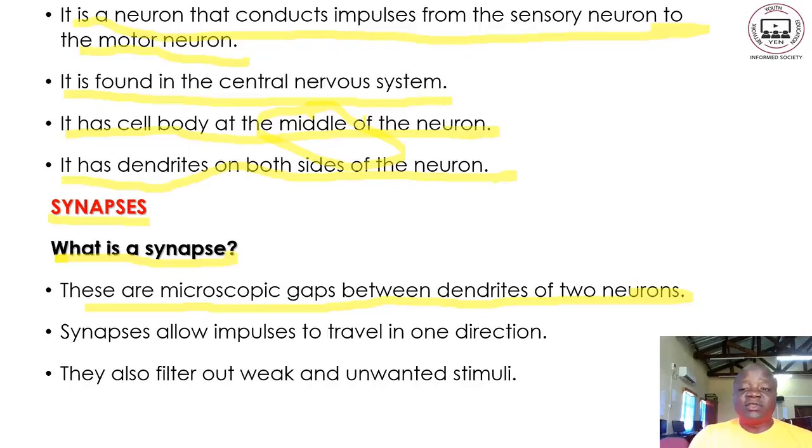In short, the gaps that exist between two neurons. When we talk of microscopic gaps, we are talking of the junctions that can only be seen by microscope. You cannot see them with your naked eye.